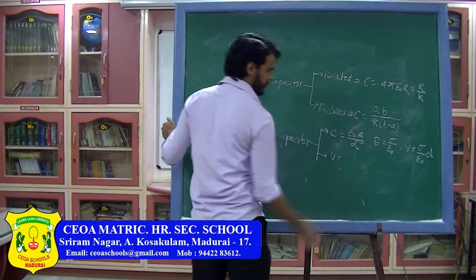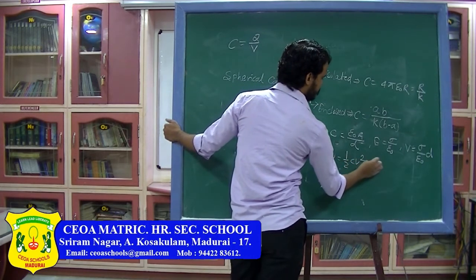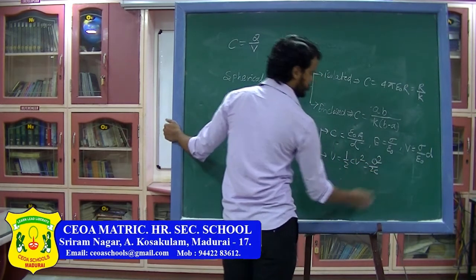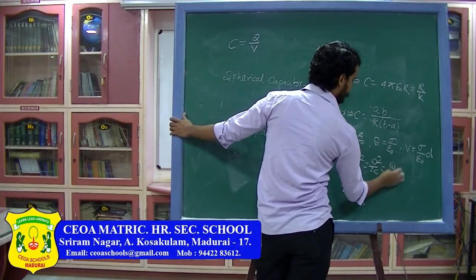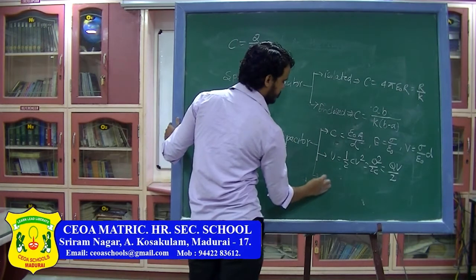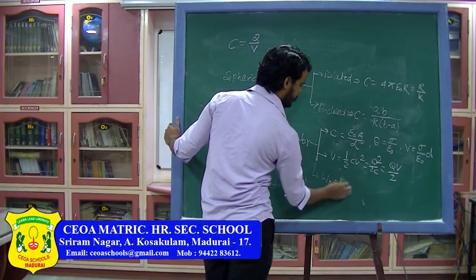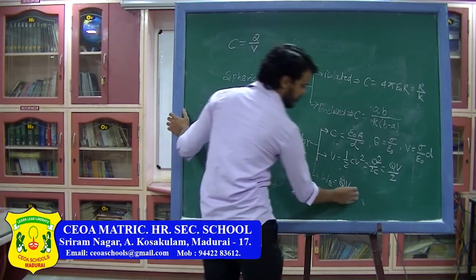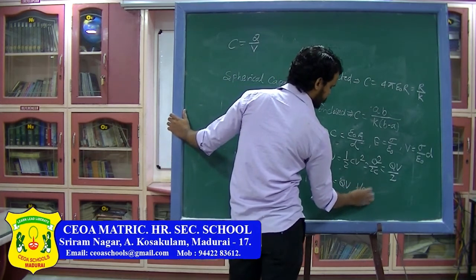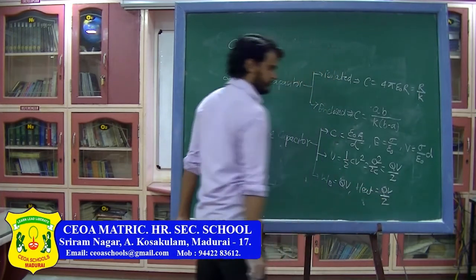Energy stored in the capacitor can be written as half CV square or Q square by 2C or Q into V divided by 2. And last thing we have seen is work done by battery. Work done by battery is Q into V, and remaining energy is produced as heat. So heat produced is QV divided by 2.